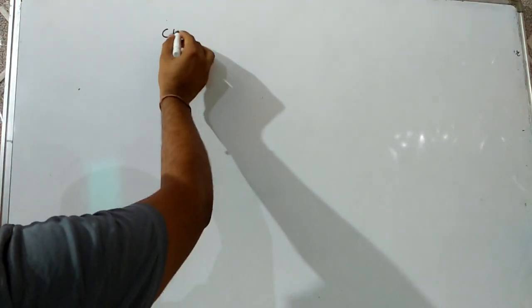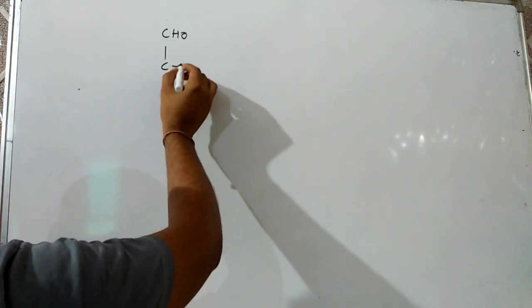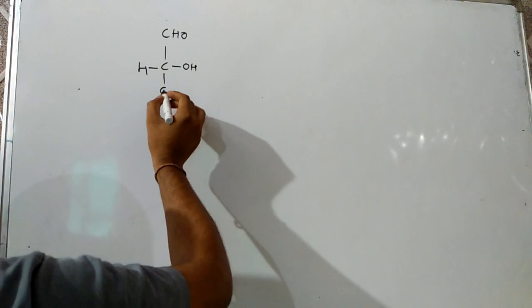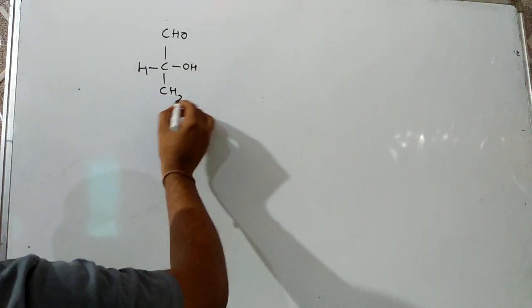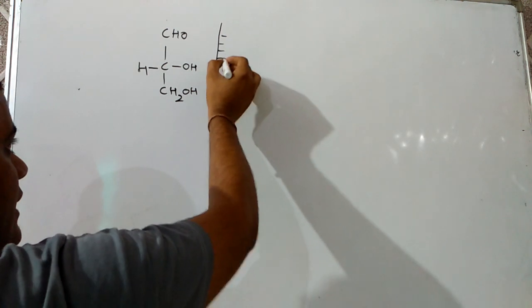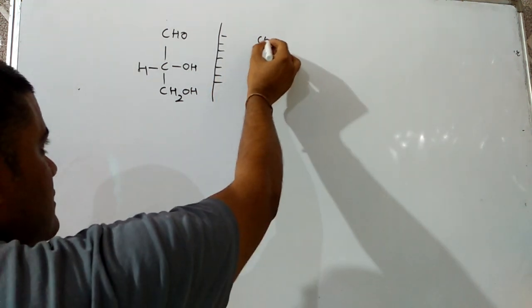For example, D-glyceraldehyde and L-glyceraldehyde are enantiomers of each other.